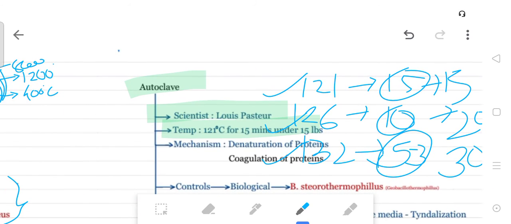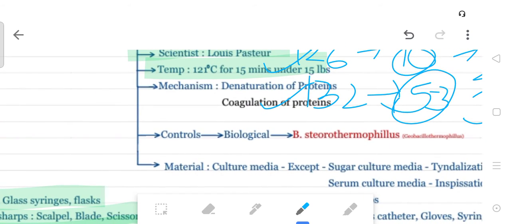Then control. As we know from above, for the hot air oven it is physical, chemical, and biological. Here biological is Bacillus stearothermophilus or Geobacillus stearothermophilus, and the physical in a hot air oven is a display like temperature and time, and the chemical method is an autoclave tape.